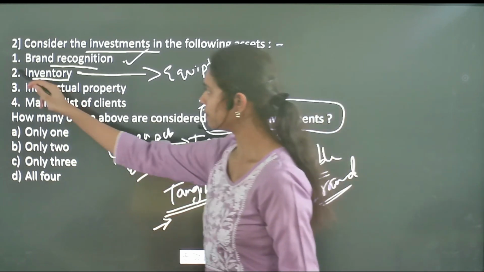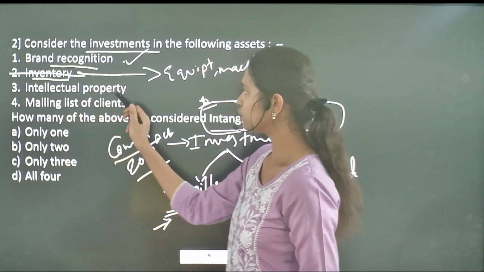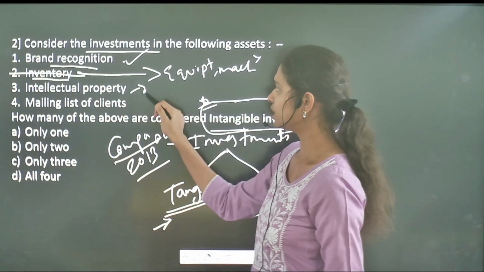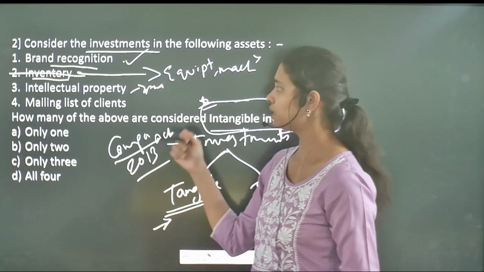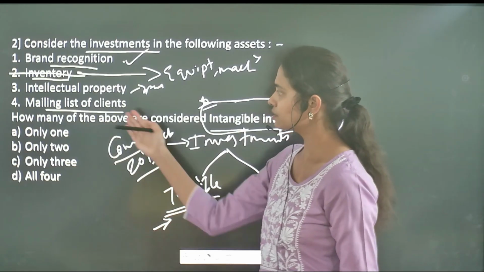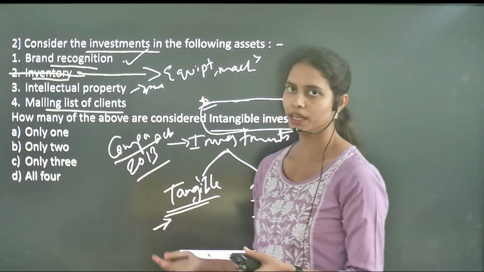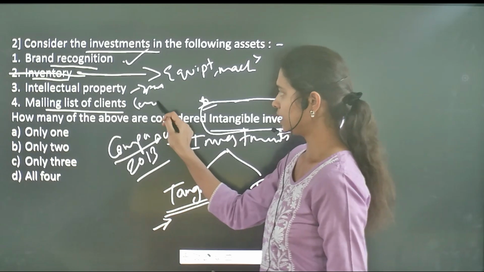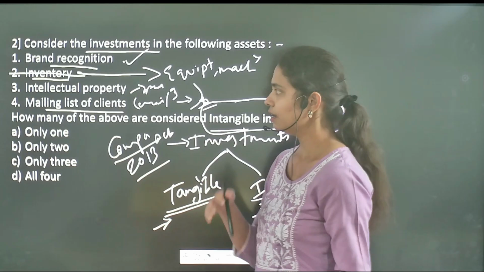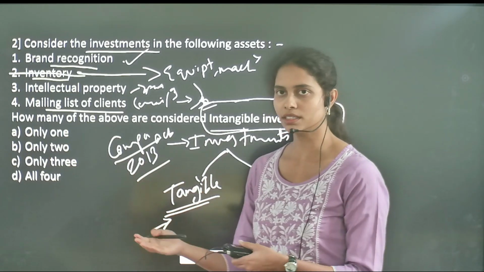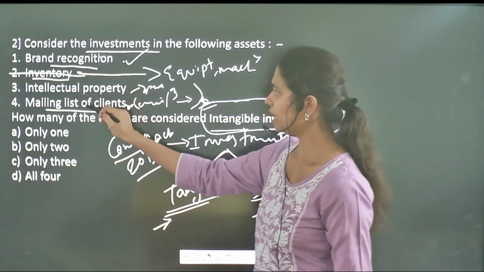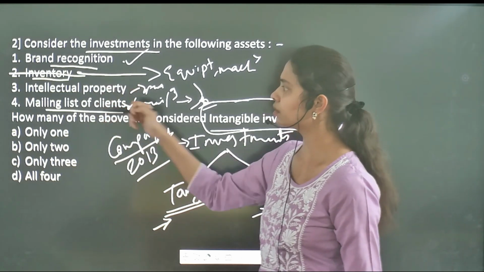So the second one is going to be an incorrect one, followed by intellectual property rights. And what do these intellectual property rights include? It includes the patents, trading rights, as well as the copyrights. Then followed by mailing the list of clients, and this is also an intangible asset. Here it includes the mailing of different programs, which everything happens within a system, and it doesn't have any kind of physical form. So 1, 3 and 4, only these 3 were the intangible assets.